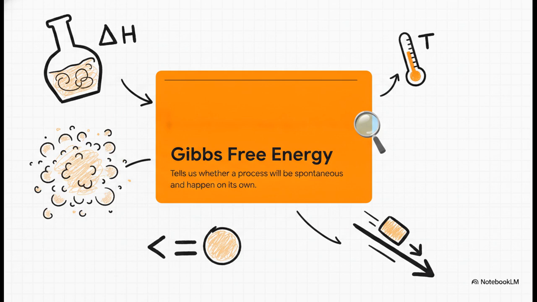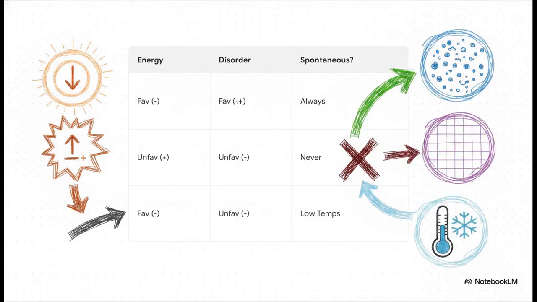It calculates if a process is thermodynamically favorable by looking at the change in enthalpy, which is the energy, the change in entropy, and the temperature. If the resulting Gibbs free energy is negative, boom, the process is spontaneous and just happens on its own. It's basically a grand tug of war between energy and disorder.